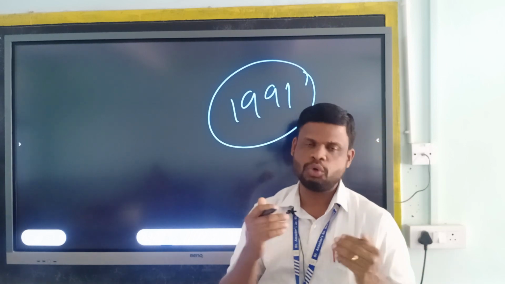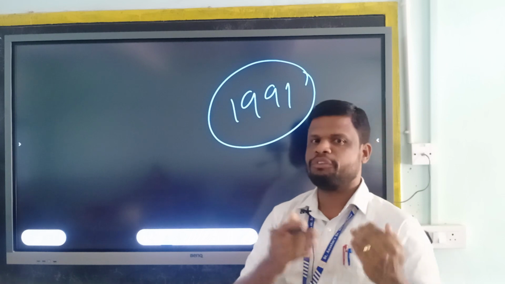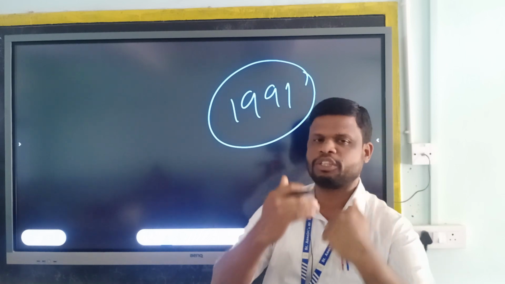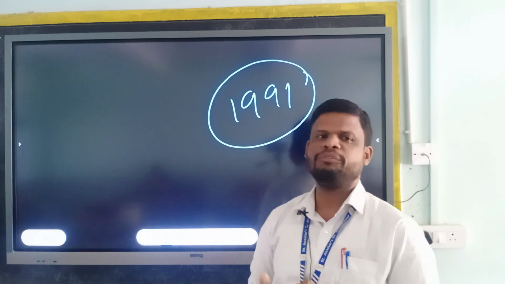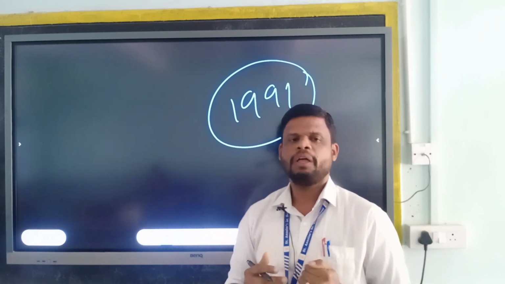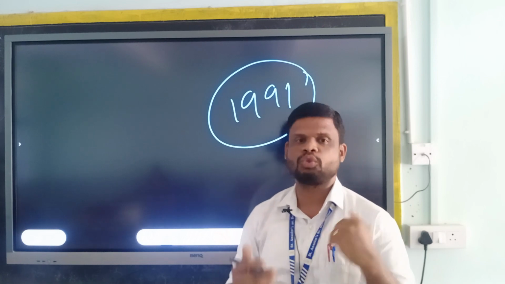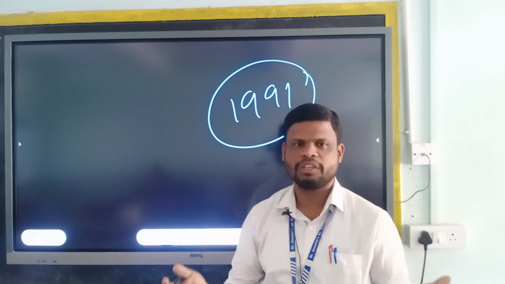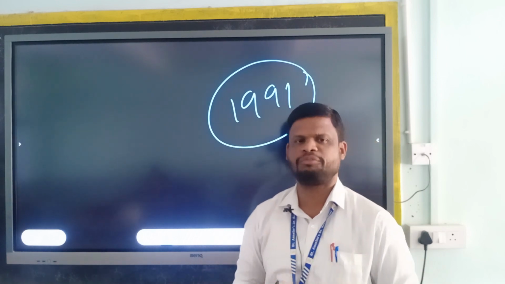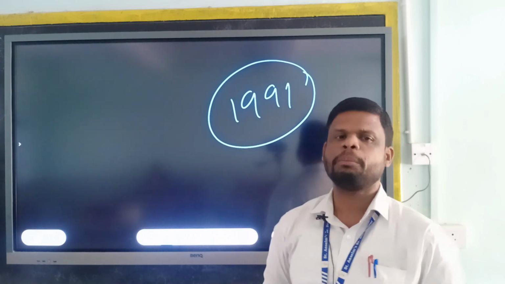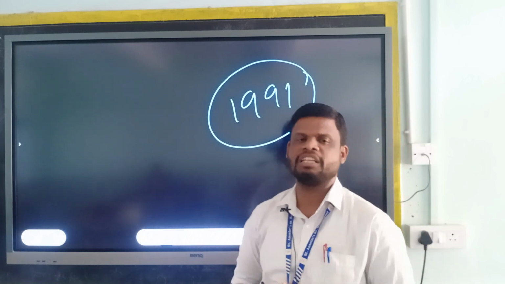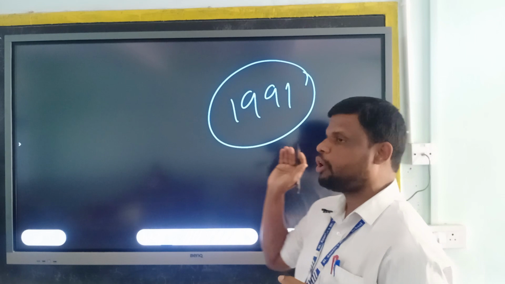So as I told you, till 1991 we were following the socialistic aspect in our mixed economy and less of the capitalist aspect. From 1991 onwards we are changing our economic policy from socialistic ideas to capitalistic ideas. Socialism still exists, but its importance is reduced from 1991 and we have given more importance to capitalistic aspects. So for bringing capitalism to our Indian economy, we brought three new policies.